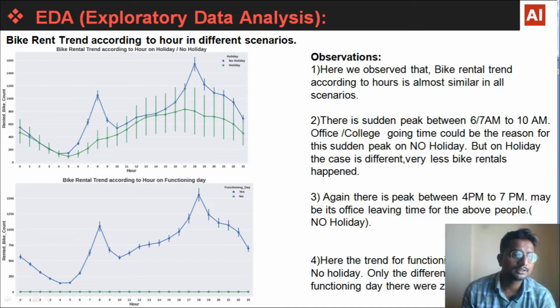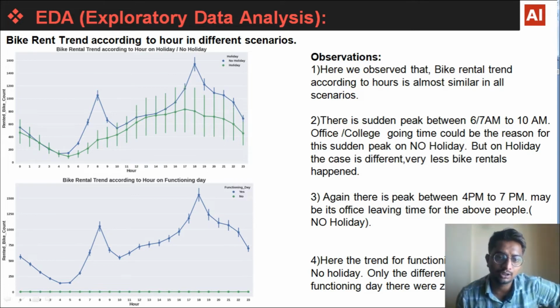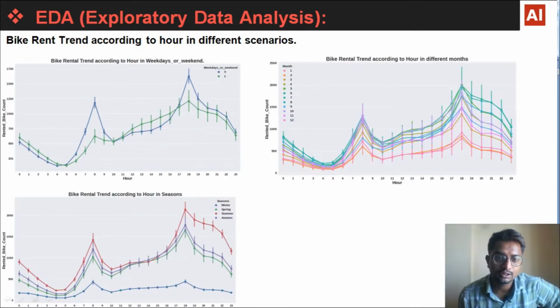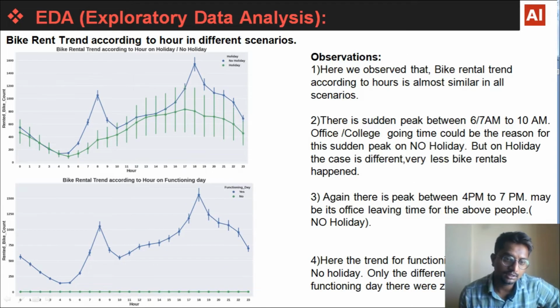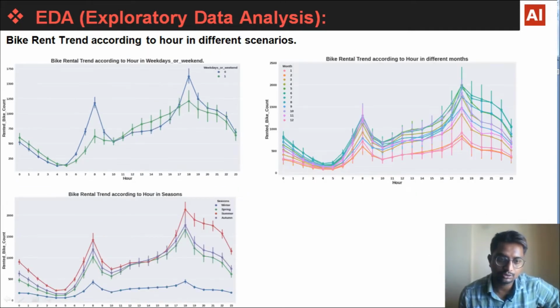Here, this is the bike rent trend according to hour in different scenarios like holiday, functioning day, weekends or weekdays, in different months and different seasons. Here we observed in the first graph that the bike rental trend according to hour is almost similar in all scenarios. We can see the graph is almost similar in all scenarios.